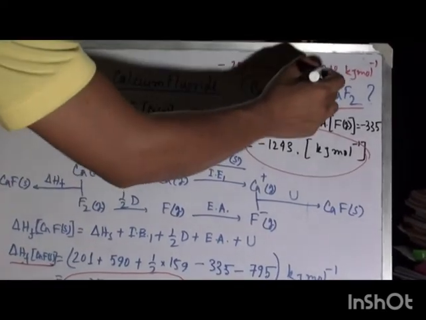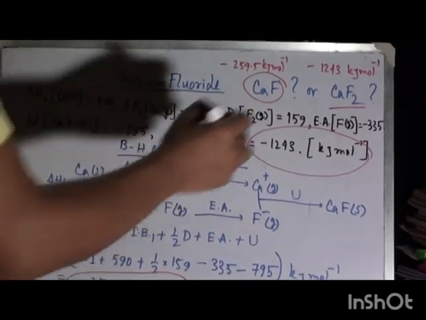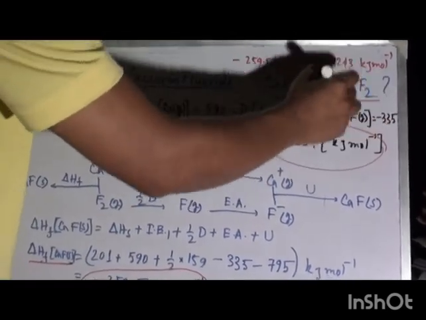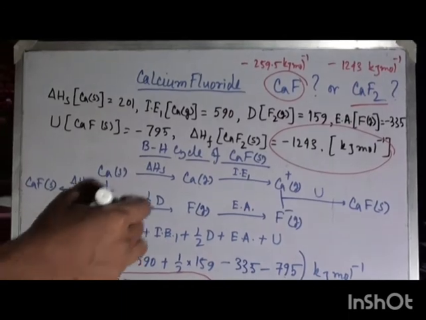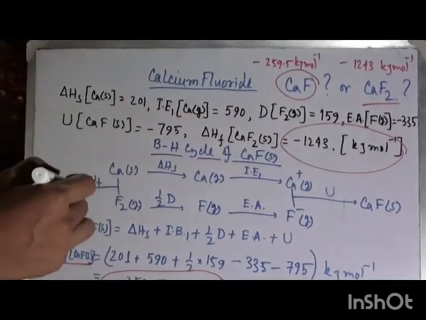Very high negative value. So this lattice is highly stable compared to that of CaF.